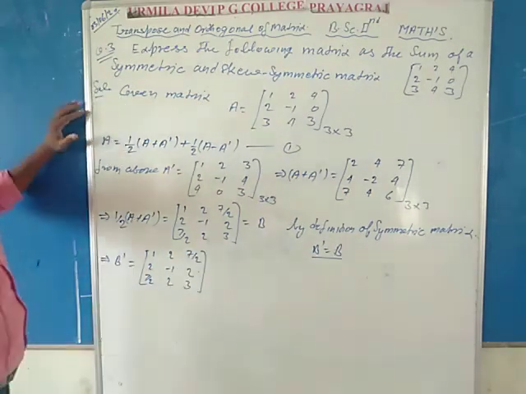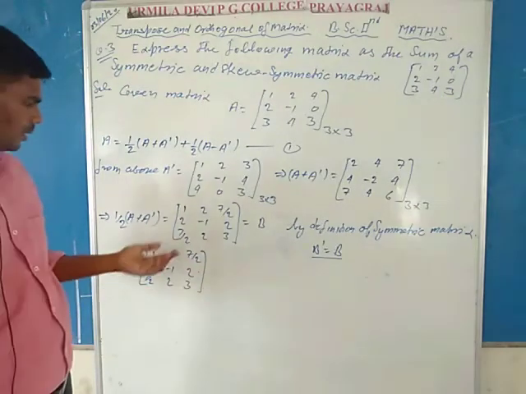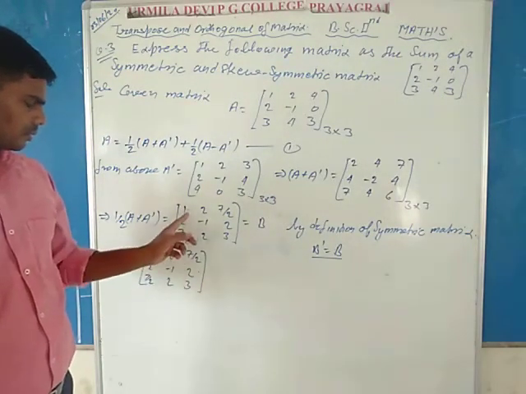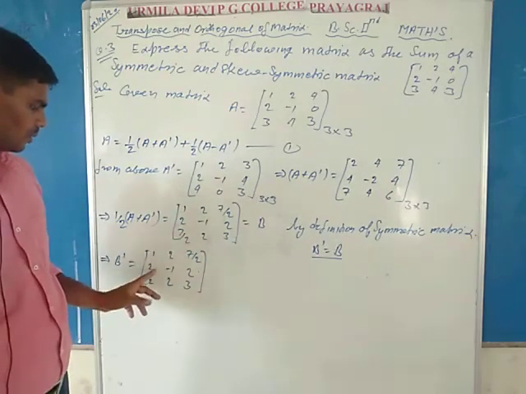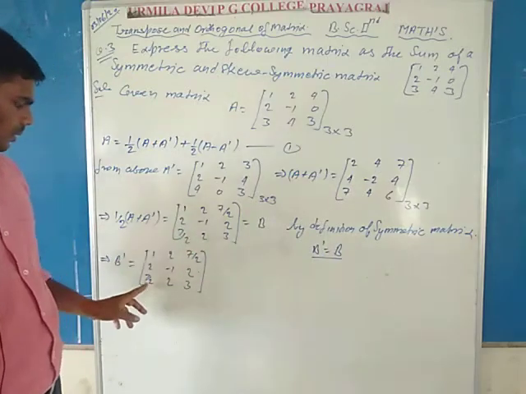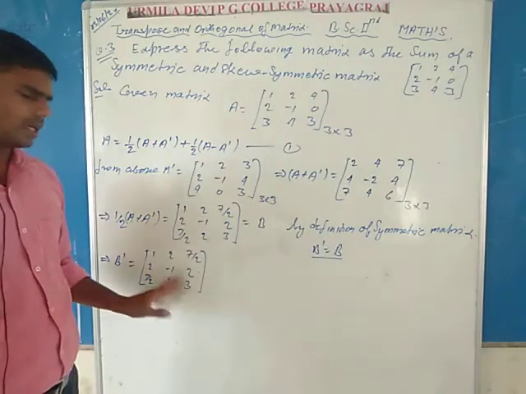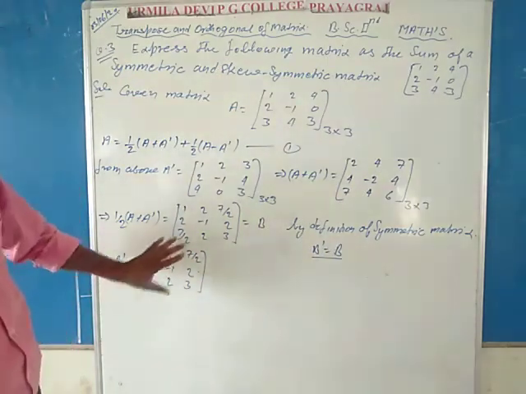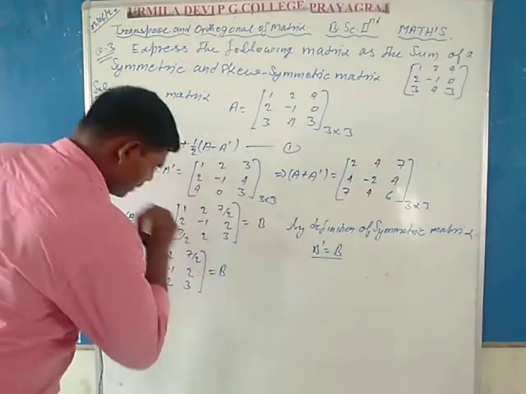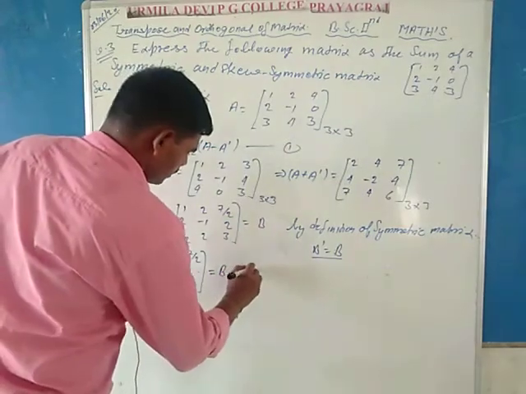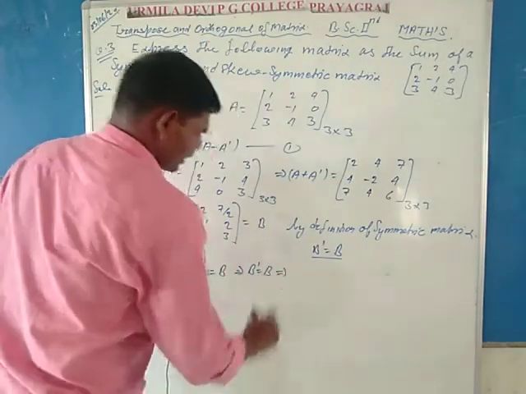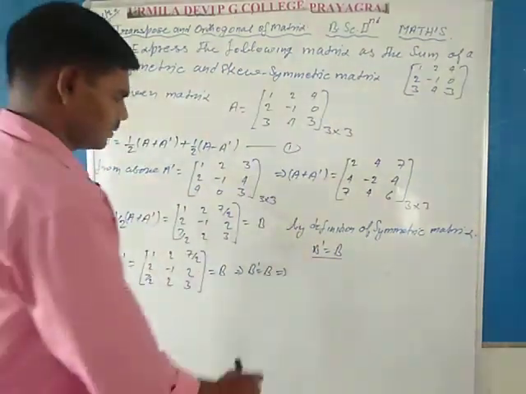Observe that this matrix is the same as matrix B. So B dash is equal to B, which implies that matrix B is a symmetric matrix.